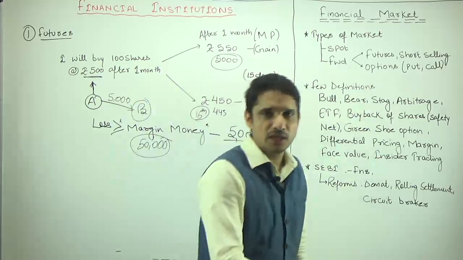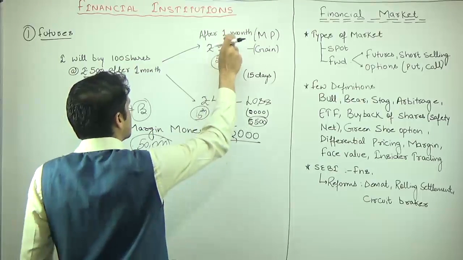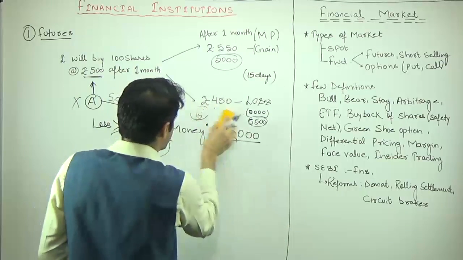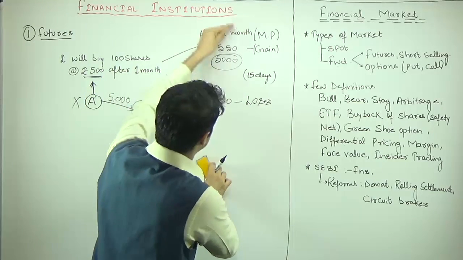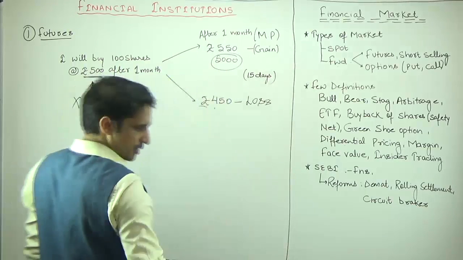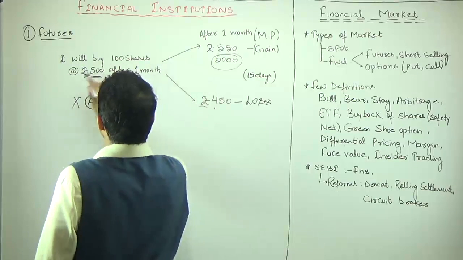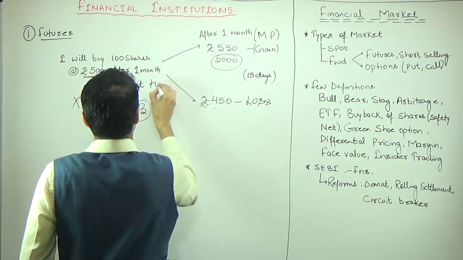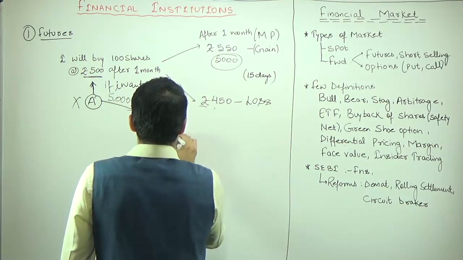And then we have options. In case of futures, it is mandatory to sell after 1 month, or on the last Thursday of this month. A cannot refuse. So A will be forced to purchase at 500 rupees, and whatever will be the prevalent market price, at that price A will be forced to sell it. Now in case of options, you have the option that I will buy 100 shares at 500 price after 1 month if I want to. It means in case of options, it is less risky.